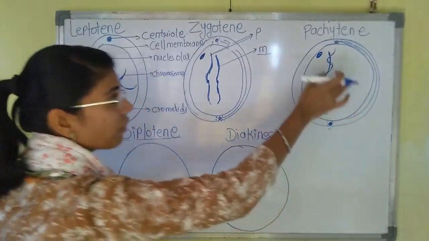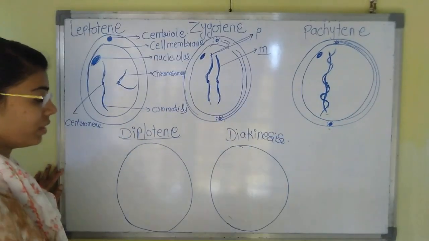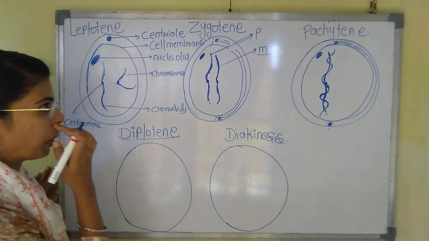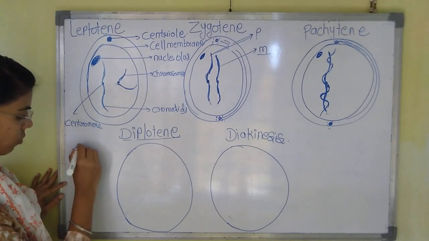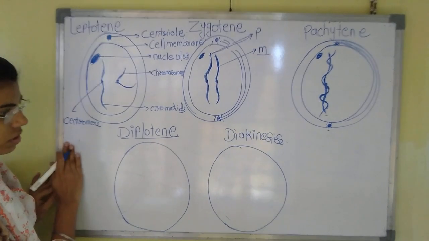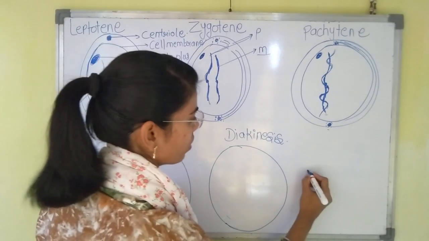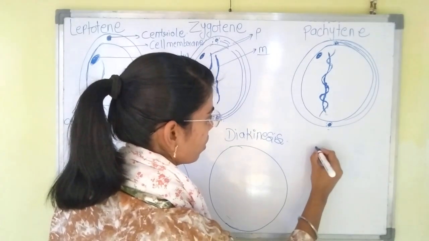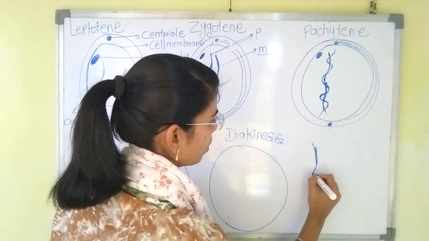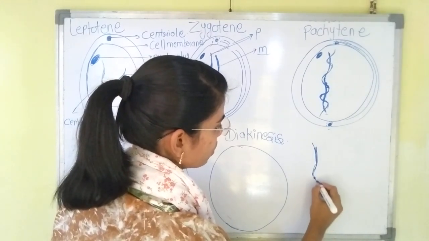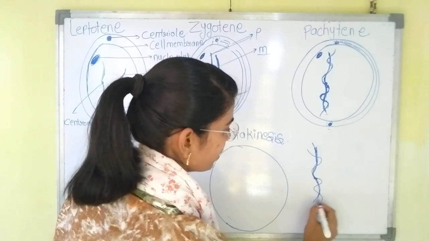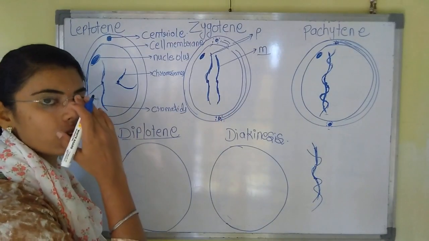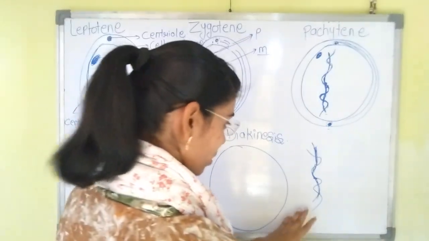Now I will explain here. These were the chromosomes, and here the crossing of the chromosomes has taken place. Now because of the crossing over, what will happen here?